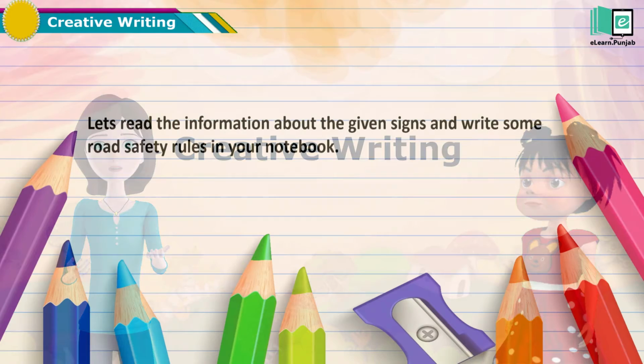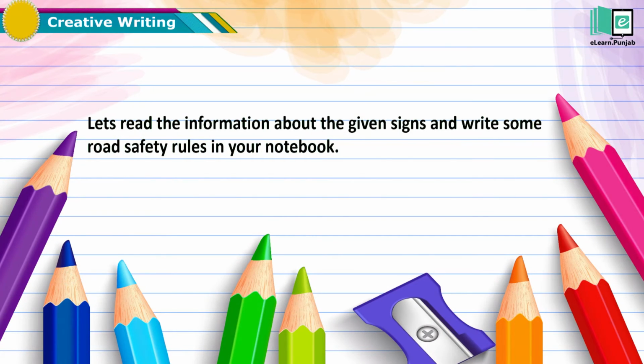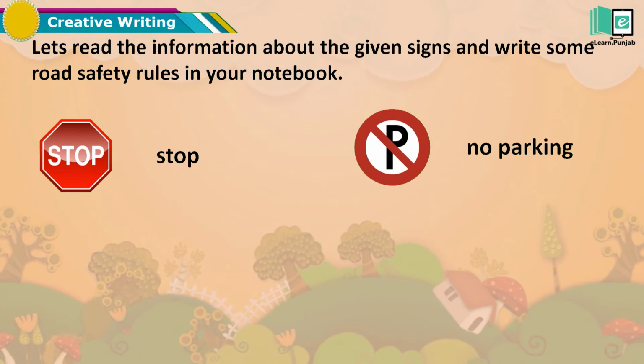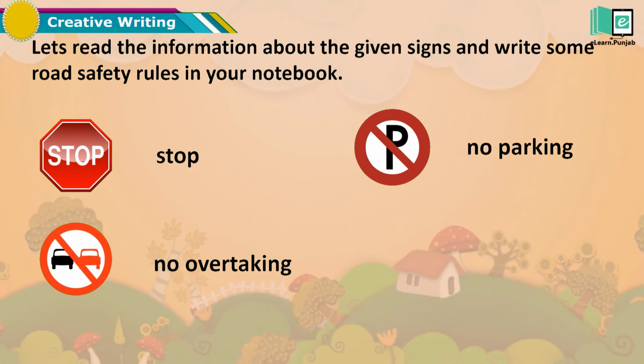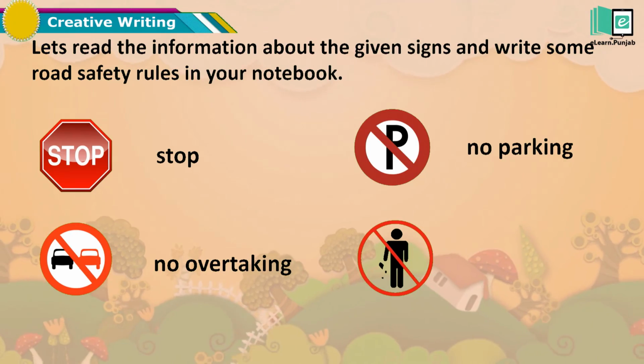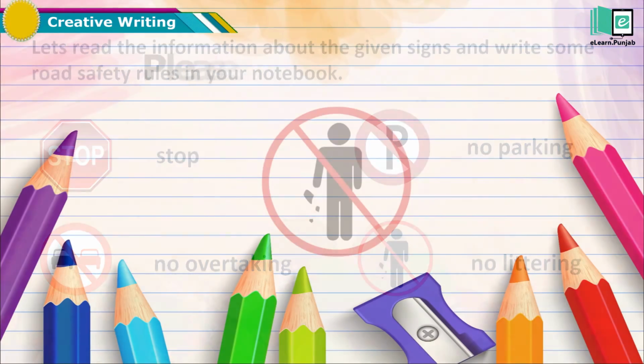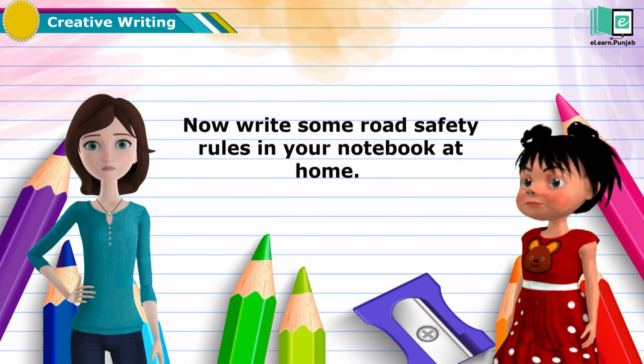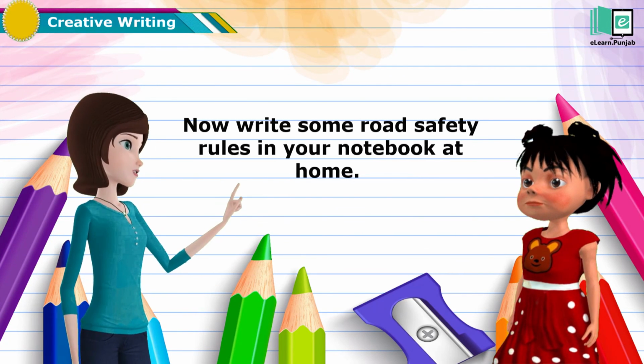Creative writing. Kids, let's read the information about the given signs and write some road safety rules in your notebook. Stop. No parking. No overtaking. No littering. Please do not litter. Very good. Now write some road safety rules in your notebook at home.